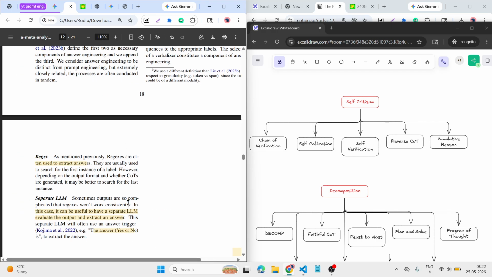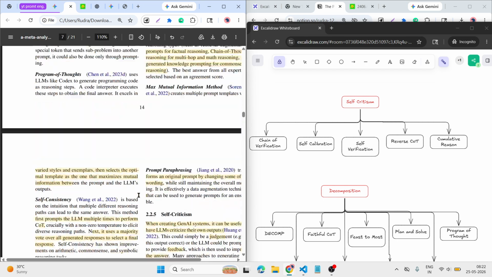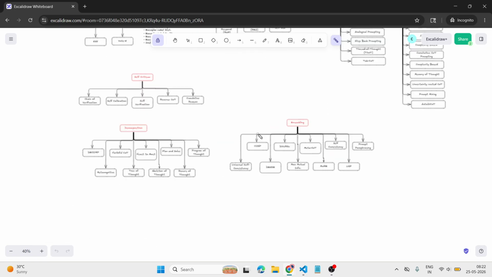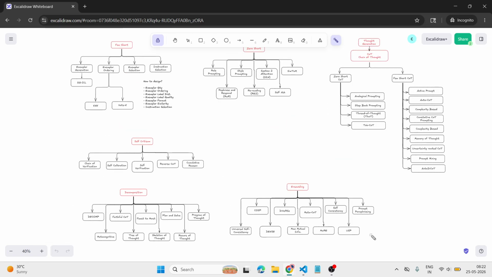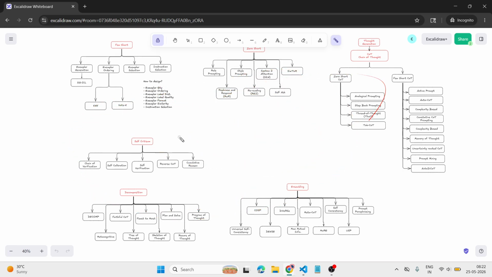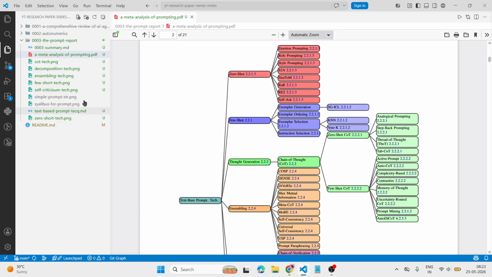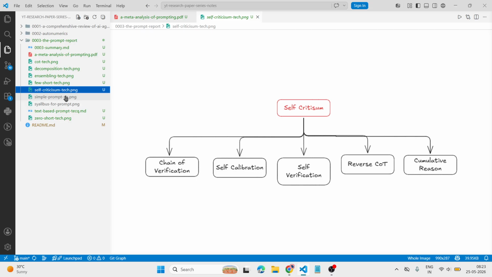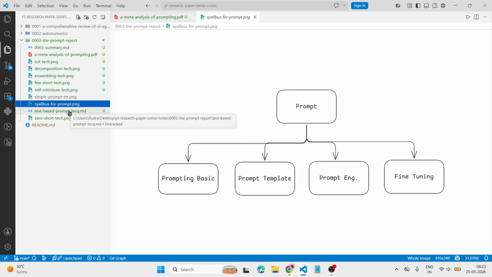So yeah, we covered most of the prompting methods, and later we can go through it and create a few prompts. It allows us. So yeah, I share all of these images, so you can go through them later.